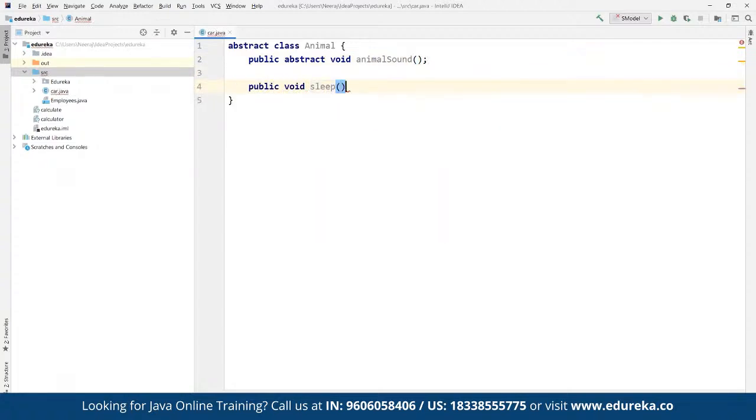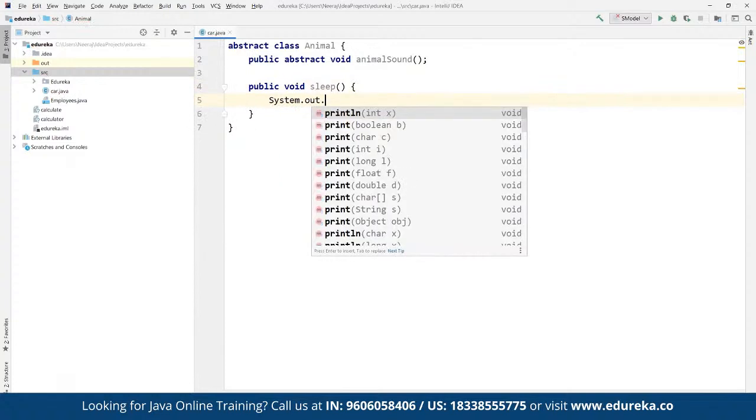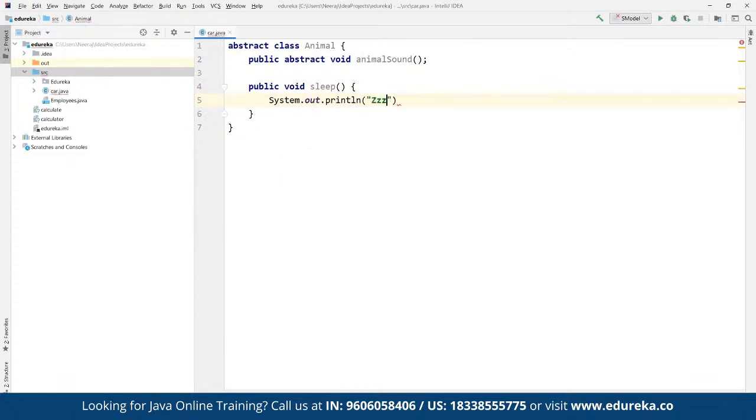Now, how exactly are they going to sleep here? For sleep, we can define any statement. For example, here we can define System.out.println, and then we can simply add a sleeping sound. Then we can define a subclass for this abstract class, and we are going to implement the concept of inheritance as well.